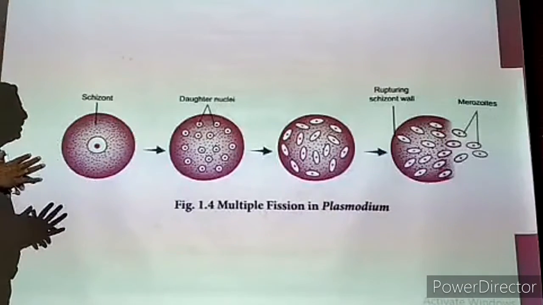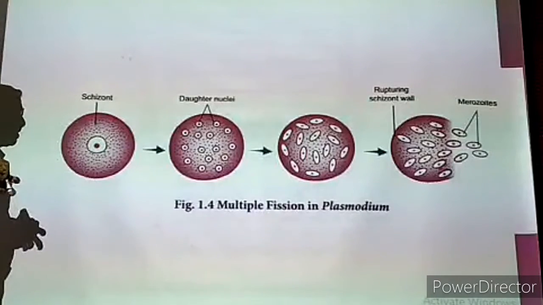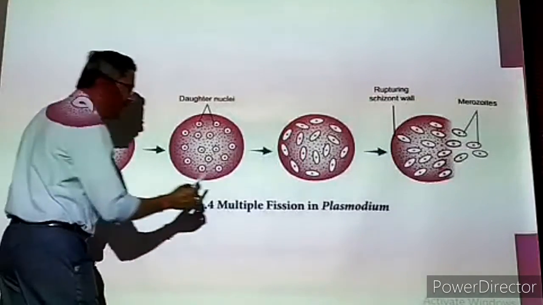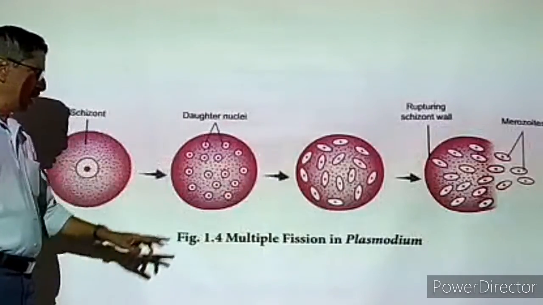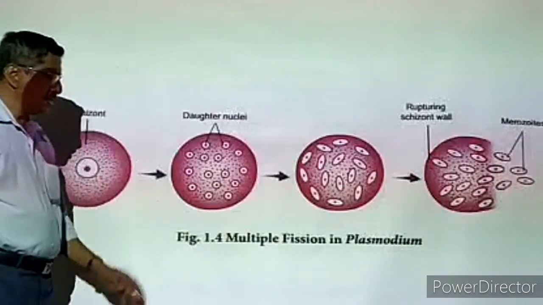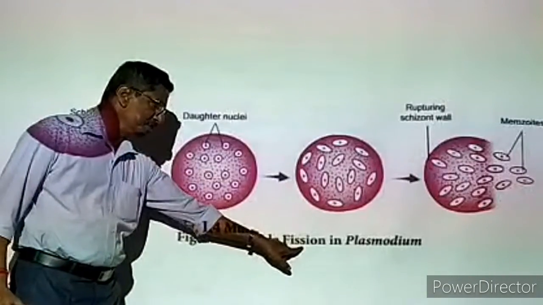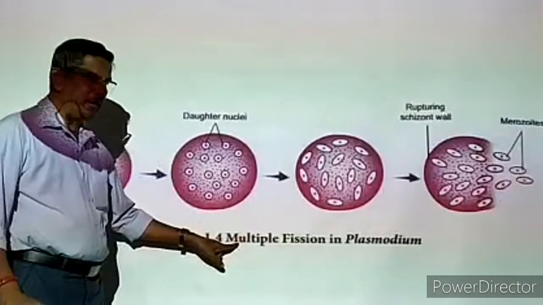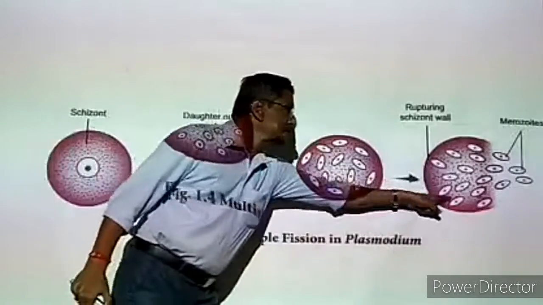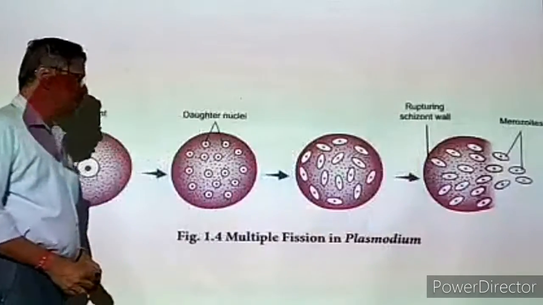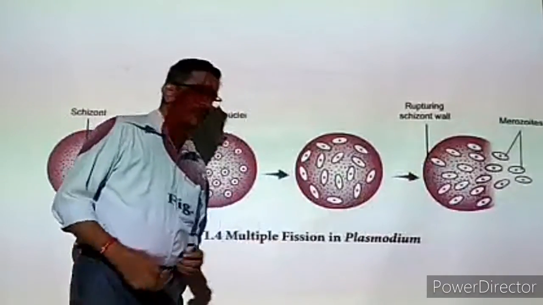Now so far, what are the things we have studied? Everything is binary fission. Now we are coming to the second type of asexual reproduction. It is multiple fission in Plasmodium. What is the meaning of multiple fission? Already we have studied binary fission. Binary means two. Multiple means many. So if one cell is divided into many cells, then it is called multiple fission. This multiple fission in Plasmodium, we are going to see.